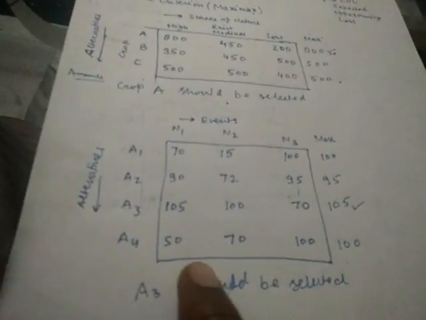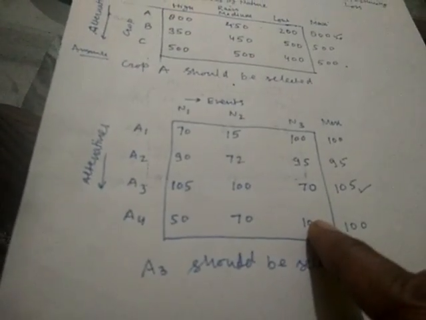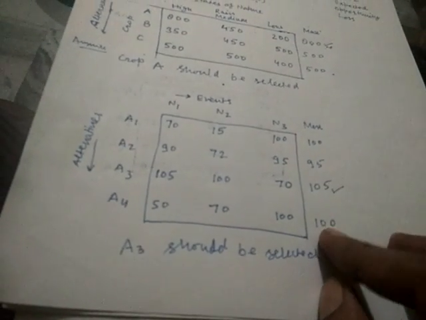Now let us discuss a few more varieties with the help of this example. Suppose here in this case, instead of 100 it had been 105. So now if you see the maximum value corresponding to this A4, you would have got 105 here. So now you would have a tie between 105 here and 105 here. We know that this is the situation of an alternative solution.